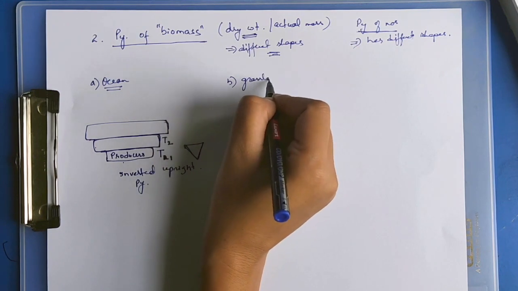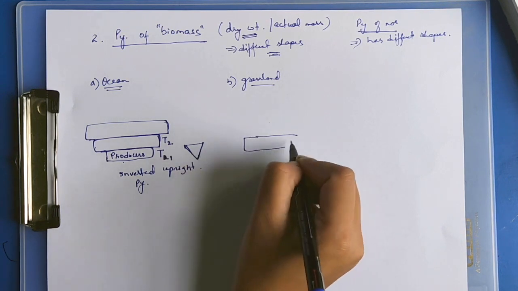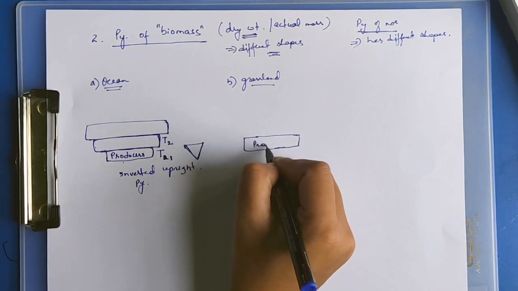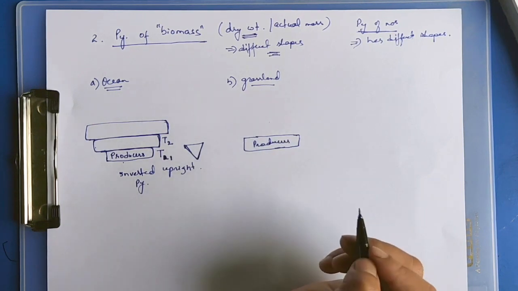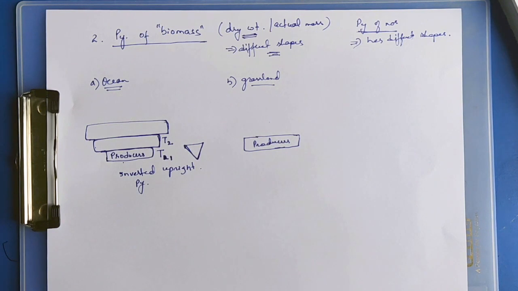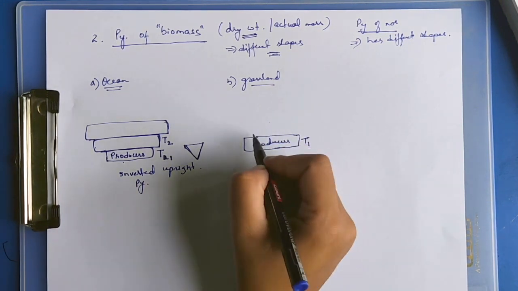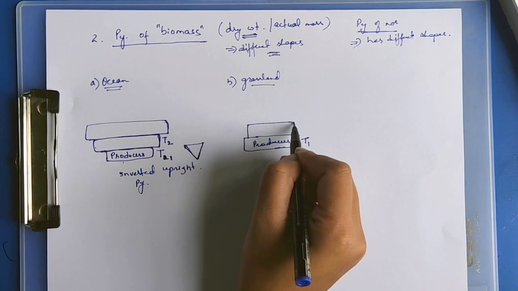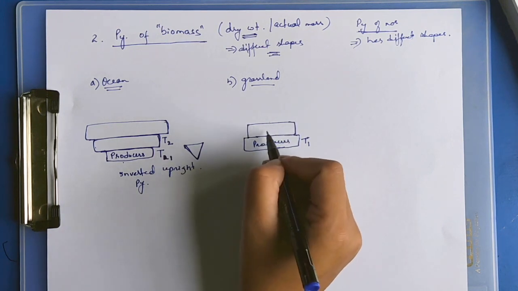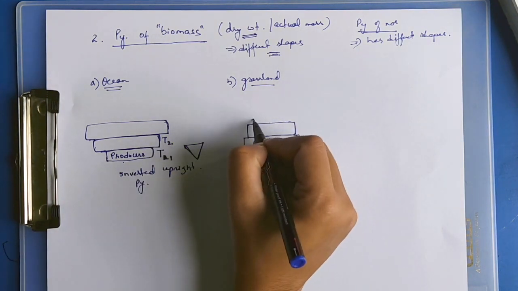Grassland. The producers are grass; after extracting the moisture content, the weight of the grass would be heavy. This would occupy T1, the first trophic level. Next, the animals that feed on the grass, their dry weight or biomass would be less as compared to the producers.